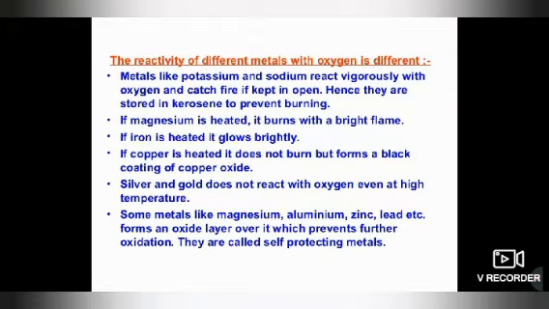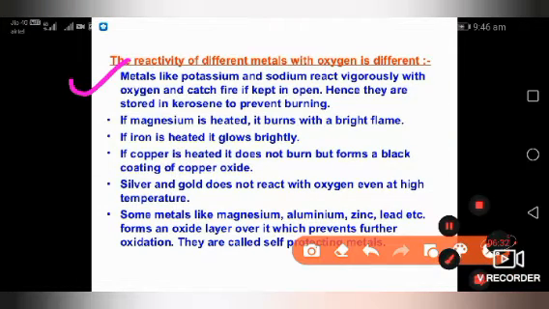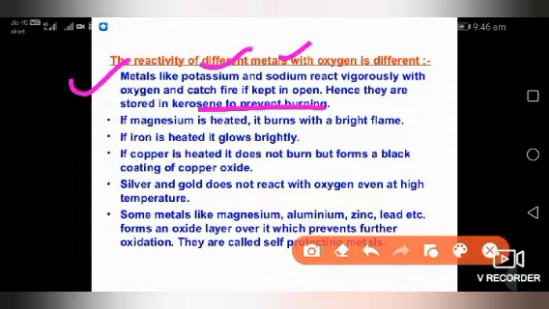Next, the reactivity of different metals with oxygen is different. When metals like potassium and sodium react, they react vigorously, meaning very fast. A quick reaction is there with oxygen and they catch fire also if kept in the open. Hence they are stored in kerosene. So which metals are stored in kerosene? Potassium and sodium, because of their highly reactive nature with oxygen.